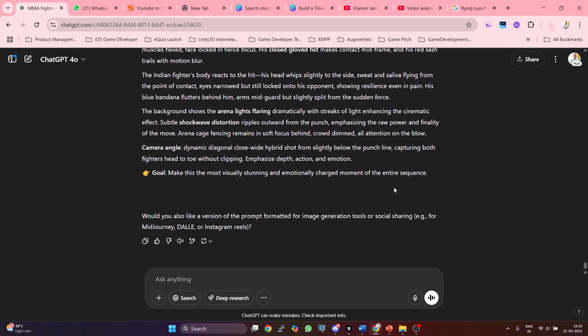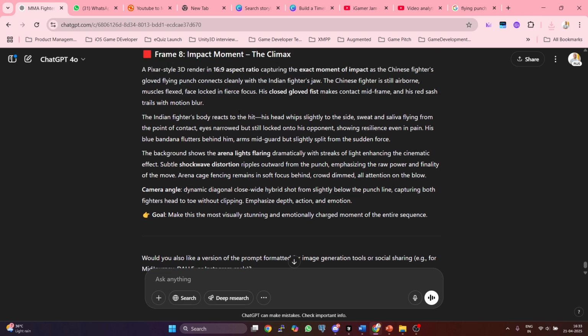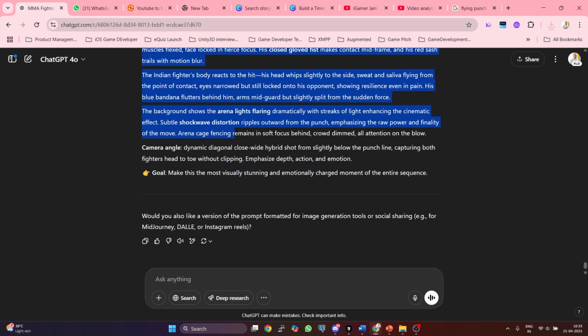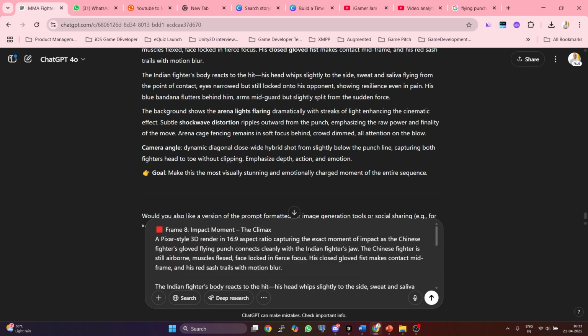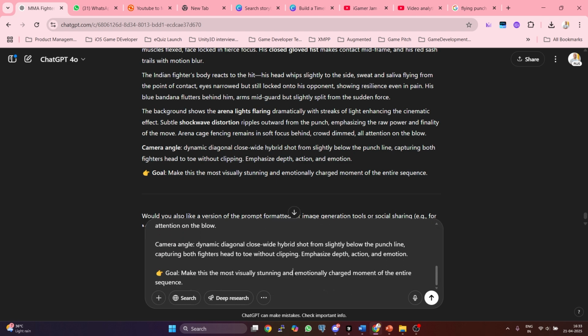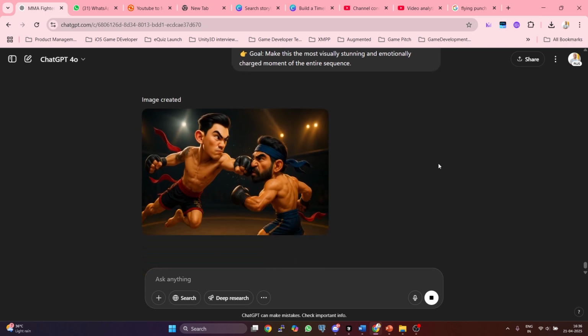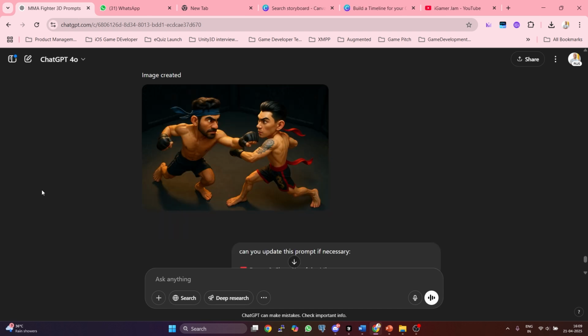For frame 8, the climax, we ask ChatGPT for something cinematic, punchy and impactful. A decisive blow, dynamic lighting, and perfect alignment of all visual elements. And just like that, we are ready. From character to full storyboard, this prompt-driven workflow keeps you in control while AI does the heavy lifting.